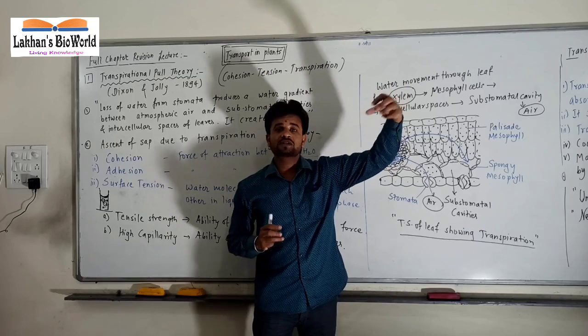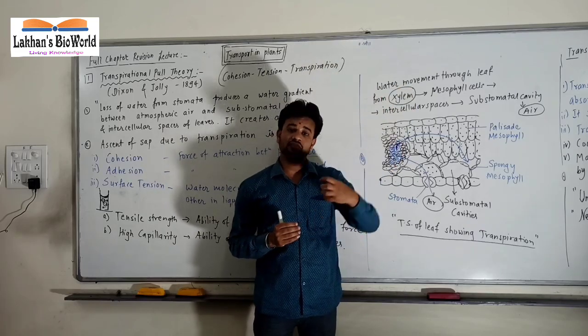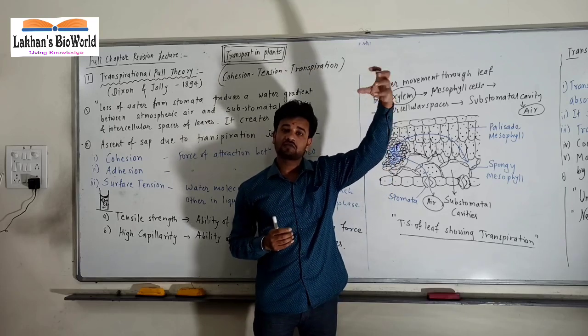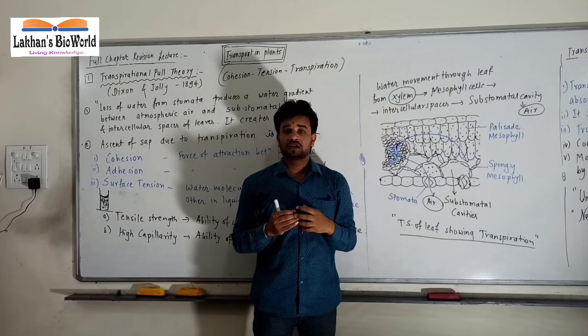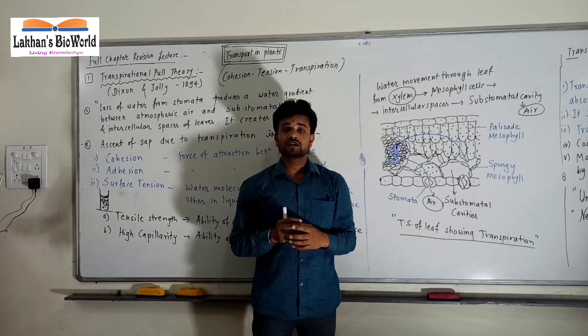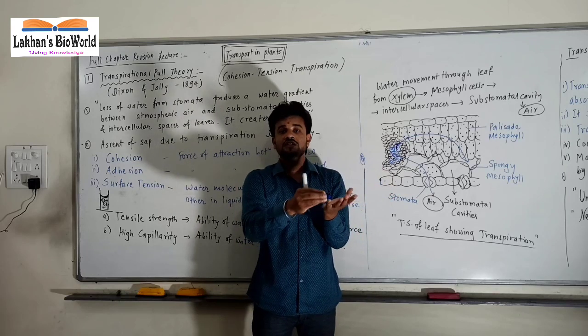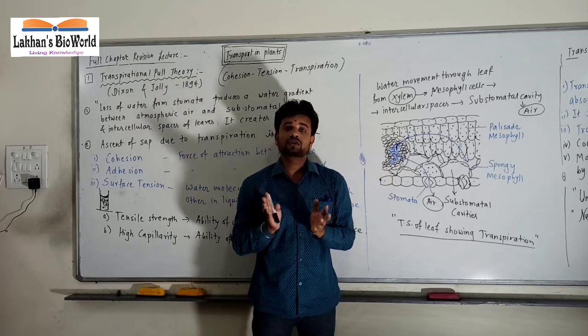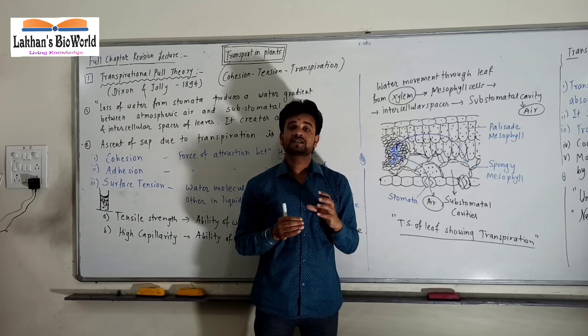98 to 99% water is lost. Remember, 98 to 99% water is lost in the form of evaporation, transpiration. Only less than 1% water is available for the leaf for photosynthesis and other plant growth. So you can be asked how much water is available for photosynthesis. So less than 1%.